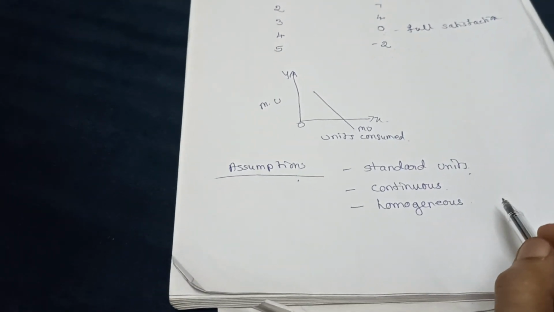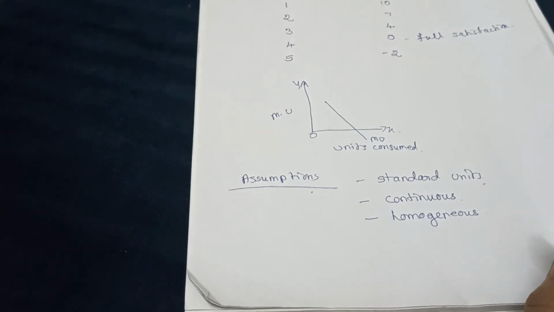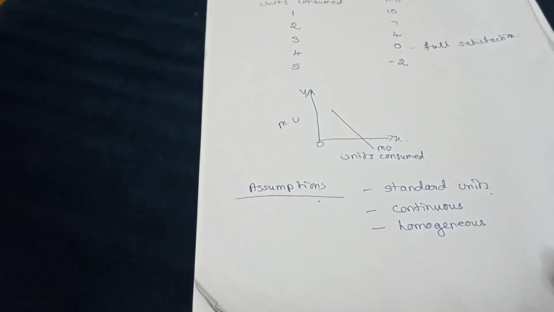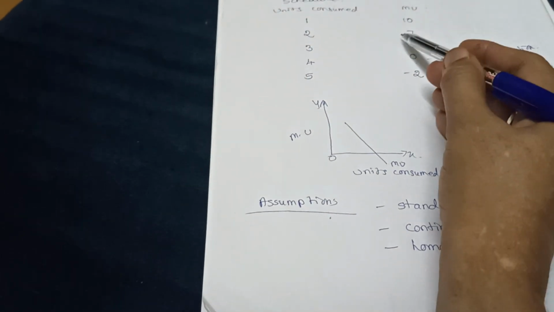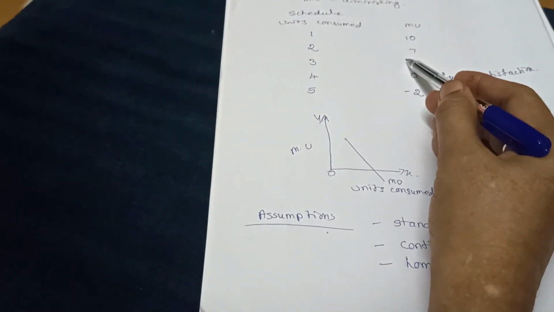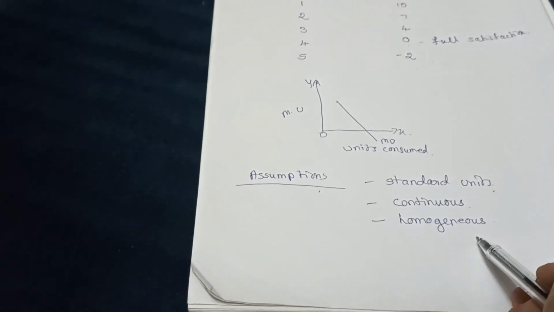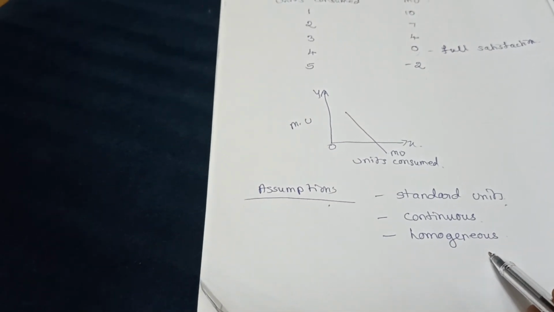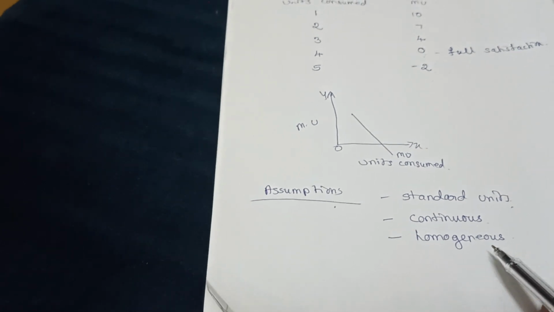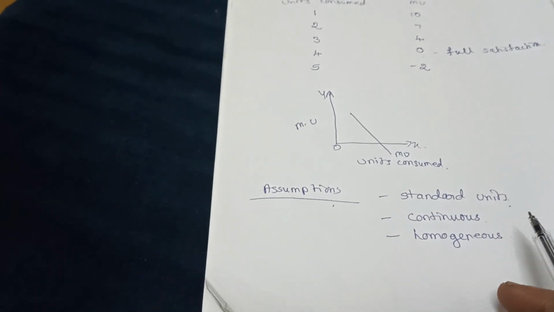For example, if the first apple is not tasty and the second is very tasty, then automatically you will get more satisfaction when you consume the second one. That's why it is assumed that the commodity should be homogeneous in quality, color, size, everything. There should not be any change.